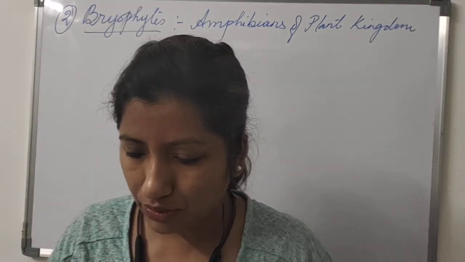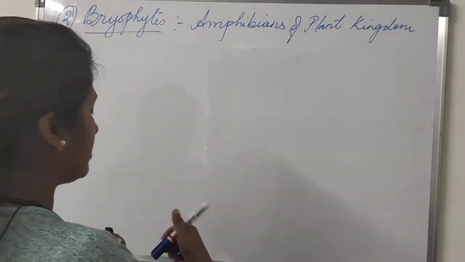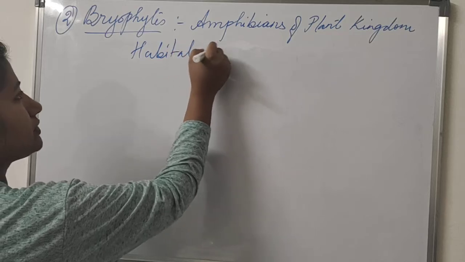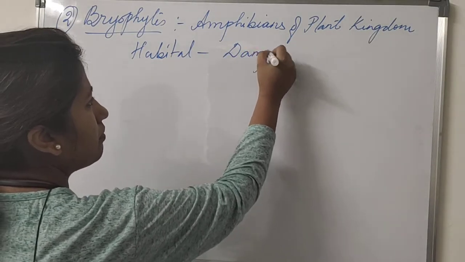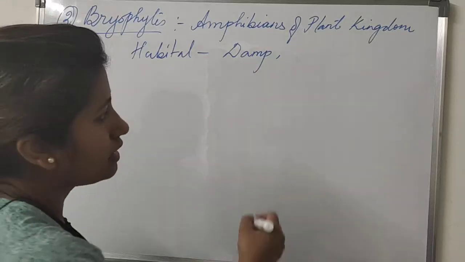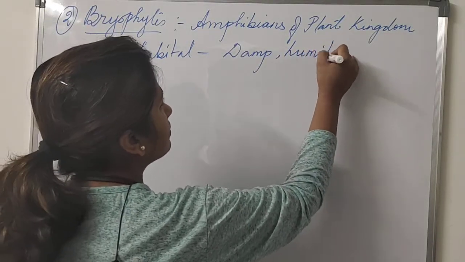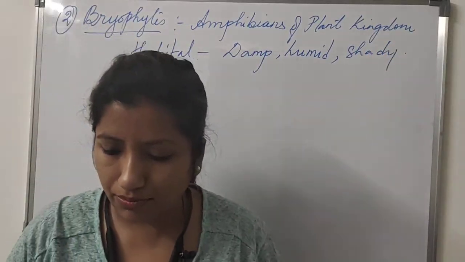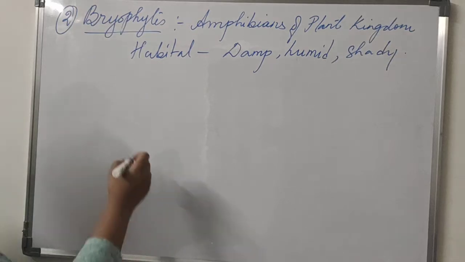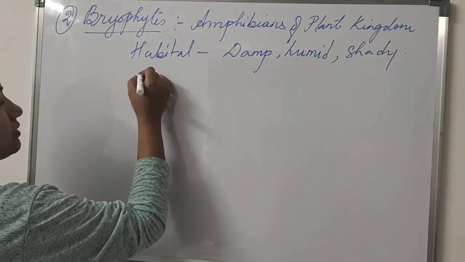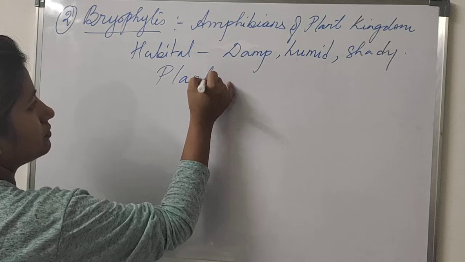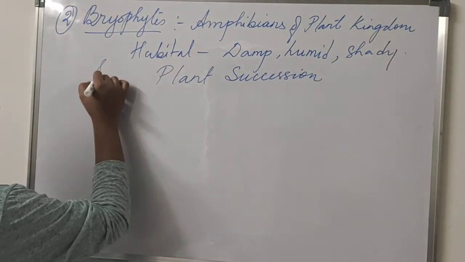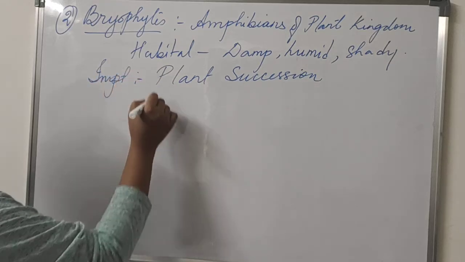And where do you find these amphibians? The habitats are damp, moist, shady, humid places. In this type of places you find bryophytes, and bryophytes are also important for plant succession.